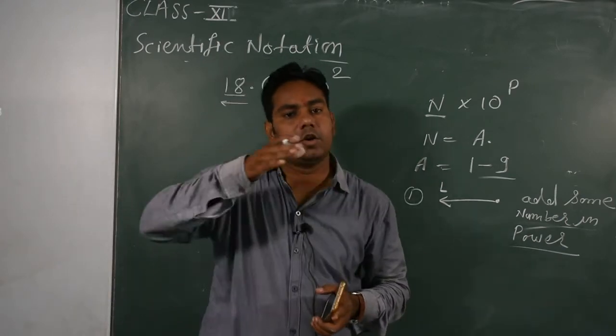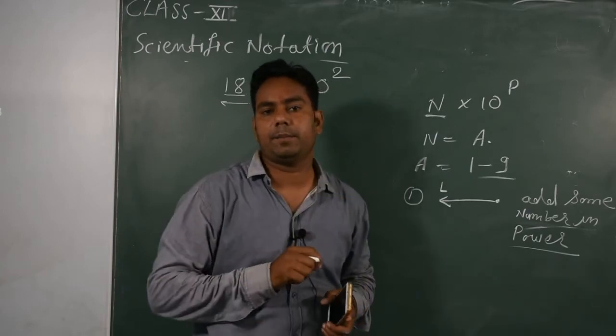However many digits cross the decimal point, you add that number to the power.